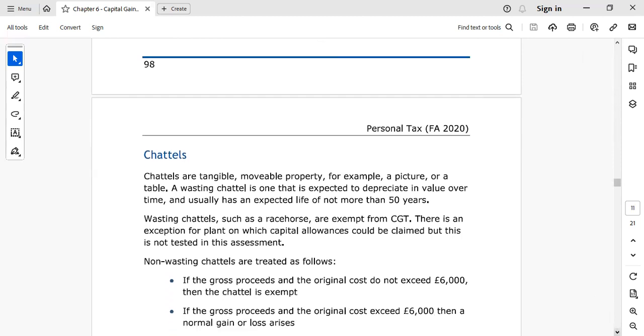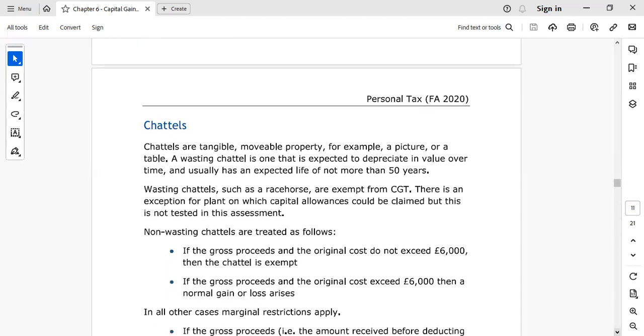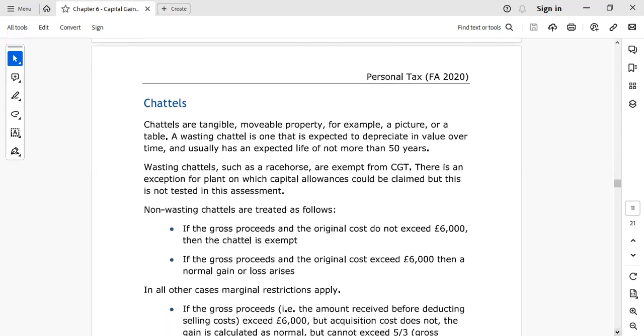Another important topic, chattels. There is no AAT exam without this question. One of the most important topics. Chattels are tangible movable property, for example, a picture or a table. A wasting chattel is one that is expected to depreciate in value over time and has a life of less than 50 years. A wasting chattel such as a racehorse is exempt from capital gains tax. There is an exception for plant on which capital losses could be claimed. Non-wasting chattels are treated as follows.